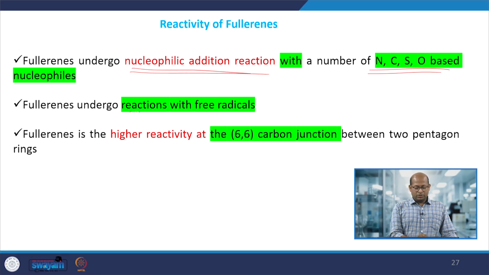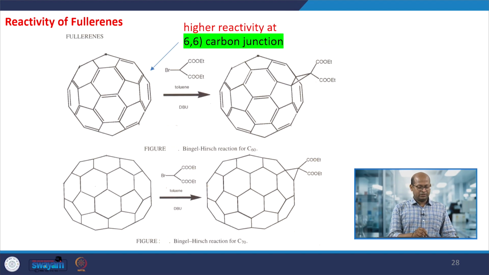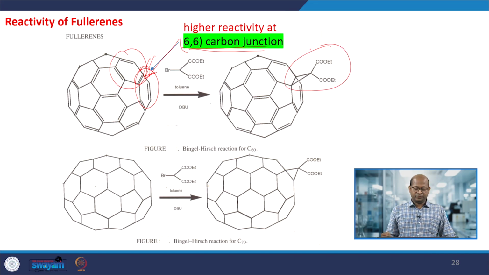Okay. So, then they can react with free radicals. Here you can see the fullerene structure, which is a hexagonal structure. In between two hexagons there is a C6-6 junction, and that junction is very reactive. So any functional groups, such as ester-type functional groups, can be attached or added at this particular section or junction.